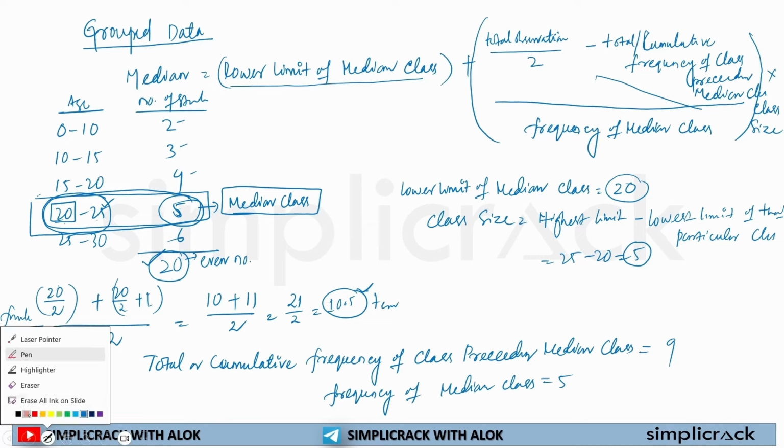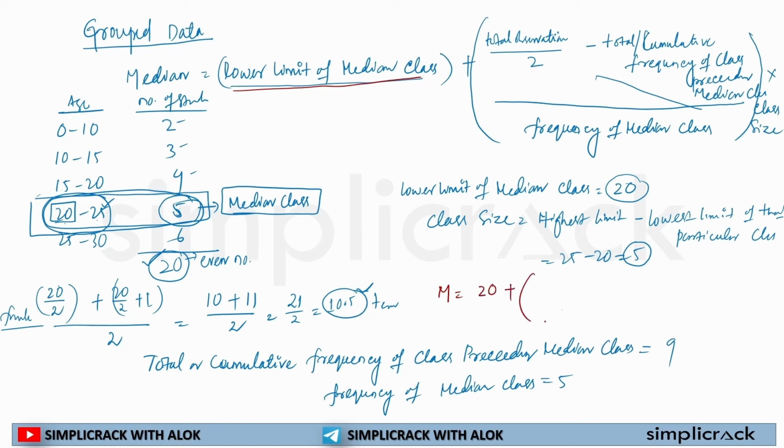So if I put this into the formula, I will start with median is equal to lower limit of median class. This is lower limit of median class, I found 20, plus total number of observation by 2. Total number of observation 20 divided by 2, minus total or cumulative frequency of class preceding median class. That is 9 here. All divided by frequency of median class, which is equal to 5.